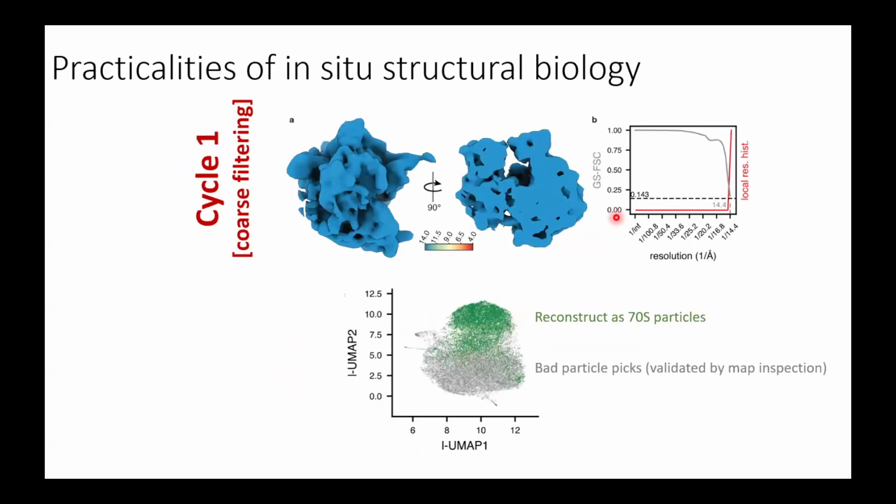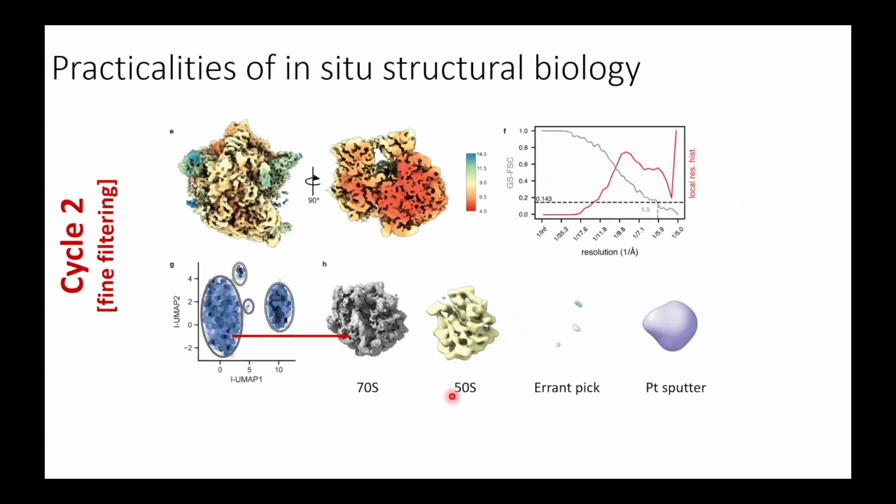We'll start with particles that have been pretty heavily downsampled. Here, the Nyquist limit is on the order of 15 angstroms. We get back a structure that's Nyquist limited. If we look at the latent space from TomoDragon, there's a set of good particles and a set of bad particles. We can segregate those out and re-extract particles at a larger box size. Now Nyquist is about 5 angstroms, and we have a roughly 6 angstrom reconstruction. You can see that the core elements of this go to the Nyquist limit.